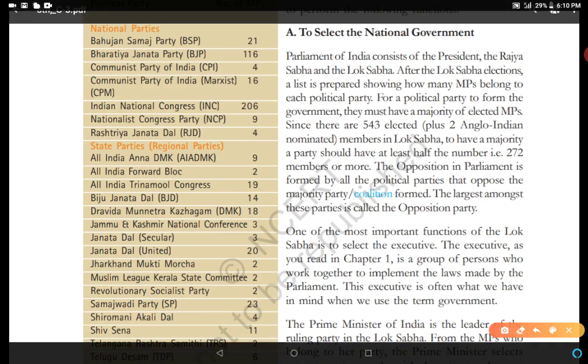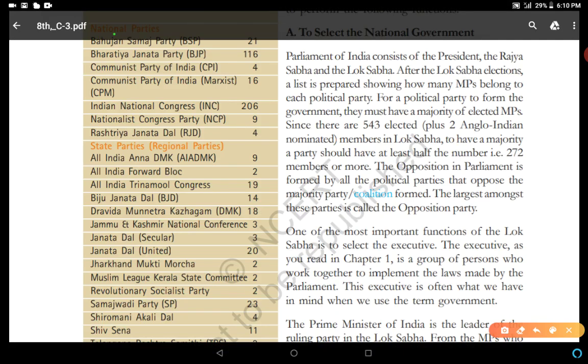2009 Lok Sabha election result, national parties: Bahujan Samaj Party 21, Bharatiya Janata Party 116, Communist Party of India CPI 4, CPIM 16, INC Indian National Congress 206, Nationalist Congress Party NCP 9, and Rashtriya Janata Dal RJD 4 seats. So at that time there were 7 national parties, 1, 2, 3, 4, 5, 6, 7. And at present there are also 7 national parties.